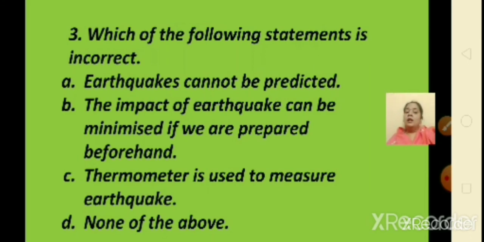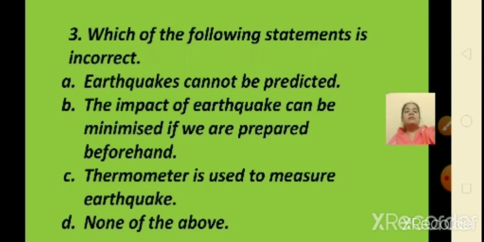Analyze what the question asks. Which of the following statements is incorrect? Incorrect means which statement is not correct from these. If you do not read the question thoroughly, you will not be able to answer it properly because you may get confused by the word incorrect. So it is always good to read the question properly. Yes, so let us go back to our question.